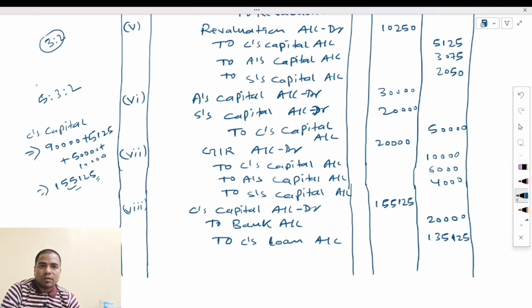Here, why will we transfer this balance to the loan account? Remember the point that if any partner retires from the business, and the business keeps their retiring amount with itself, then the business will consider this partner as a creditor. It means in the past the business may have taken a loan from this person, so this amount is to be transferred into the partner's loan account. This is the concept of the partner's loan account. So this is all about the general part of this topic. In the next video we will do the ledger portion of this chapter.